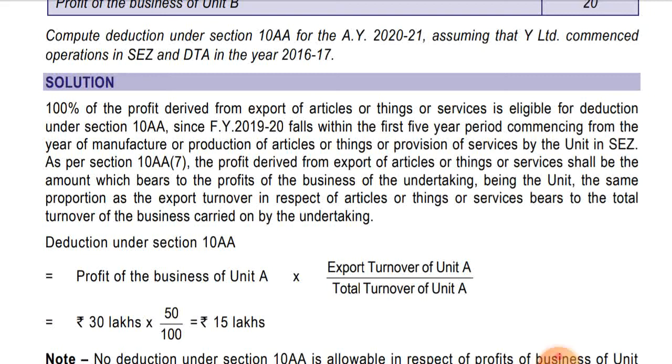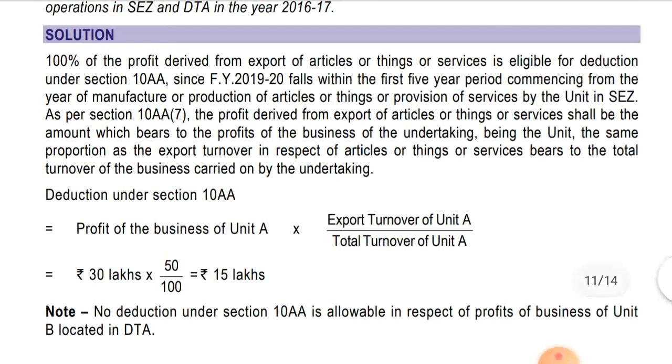Okay, deduction under section 10AA is profit of the business of unit A into export turnover of unit A divided by total turnover. So profit is 30 lakhs into 50 lakhs, that is the export turnover of unit A, divided by total turnover, that is 100 lakhs, equal to 15 lakhs.